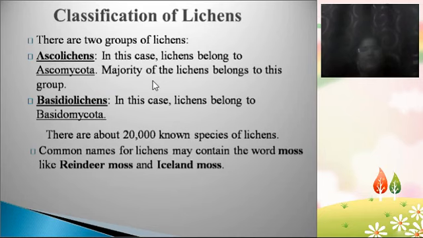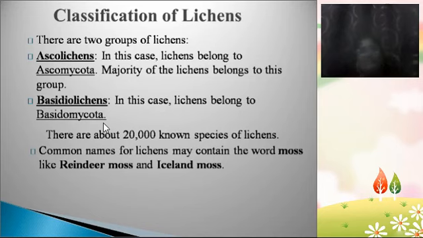So based on the fungal part, lichens are broadly classified into two types: ascolichens and basidiolichens. If the fungal part, that is the mycobiont in the lichen, belongs to the ascolichens, meaning the fungal fruiting body is an ascocarp, then such a lichen is known as an ascolichen. Meaning if the fungal component belongs to Ascomycota, those types of lichens are known as ascolichens. The majority of lichens belong to the ascolichens group, and the fruiting body is an ascocarp.